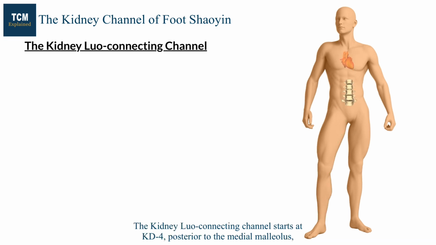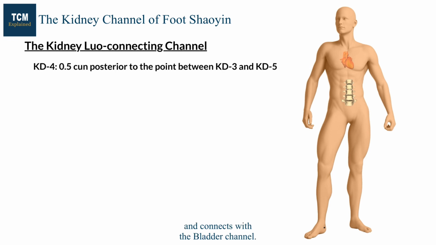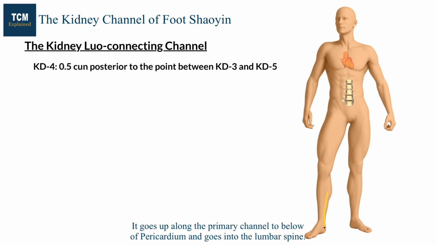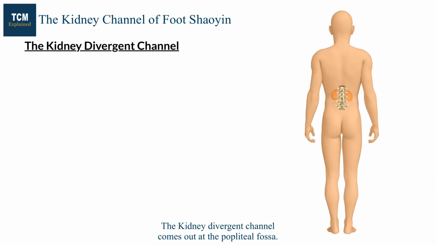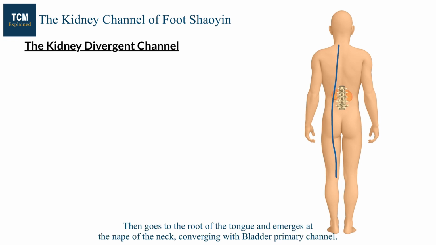The kidney luo-connecting channel starts at kidney 4, posterior to the medial malleolus, and connects with the bladder channel. It goes up along the primary channel to below the pericardium and goes into the lumbar spine. The kidney divergent channel comes out at the popliteal fossa. It follows the bladder divergent channel and connects with the kidney. It crosses the girdling vessel in the region of the second lumbar spine, then goes to the root of the tongue and emerges at the nape of the neck, converging with the bladder primary channel.